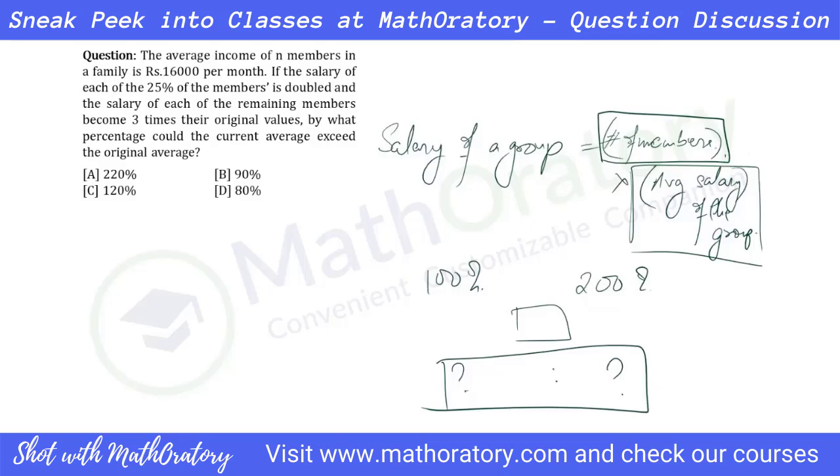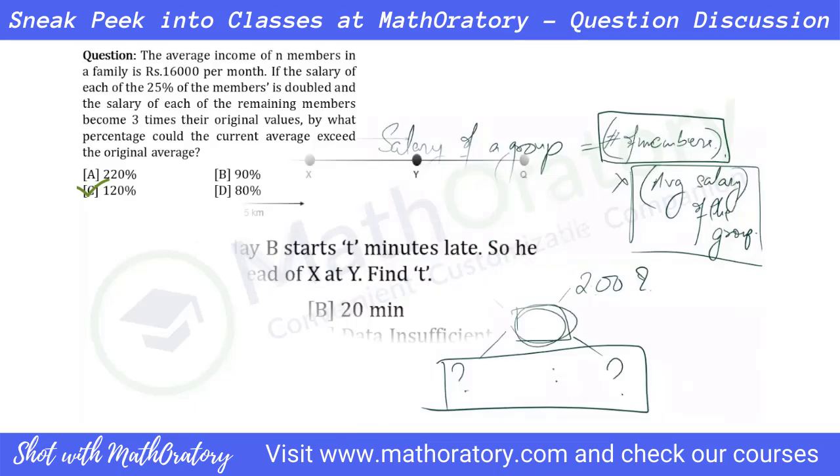How much is this? But what we can always comment on is the basic idea of average. Whatever be this average, it should always lie between 100% and 200%. And hence the question is asking for what could be the current average more than the original average. And only one option is in between 100% and 200%, that is 120%. So that is the answer for this question.